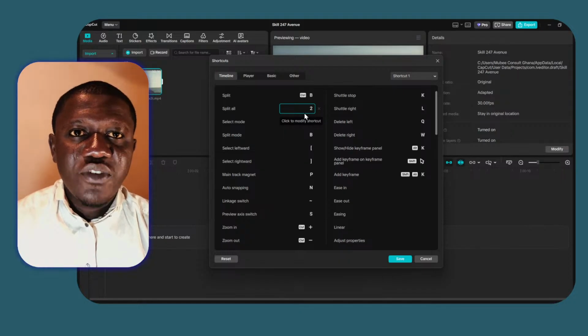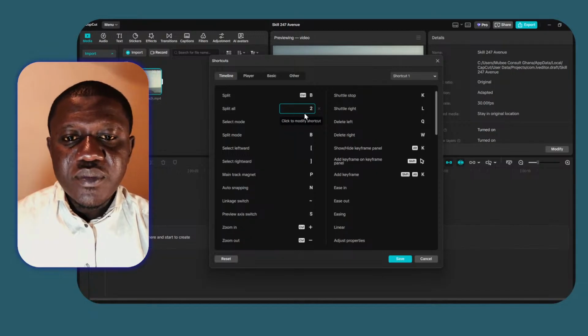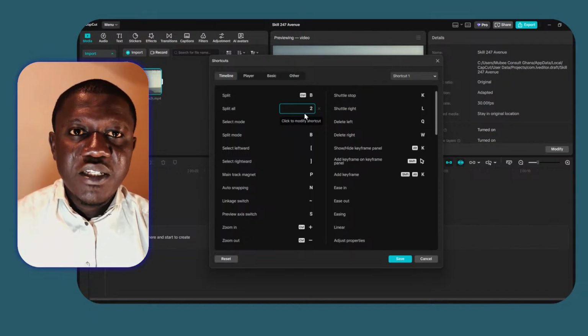So on our keys, let me get it again. To start, for those who couldn't hear it toward the beginning, we move our mouse to the top right corner where we have this keyboard shortcut. Let me zoom it a bit so you can see and tap on it. Then it is here that we did the configuration. So to configure, you can select any of the keys that you want to configure.